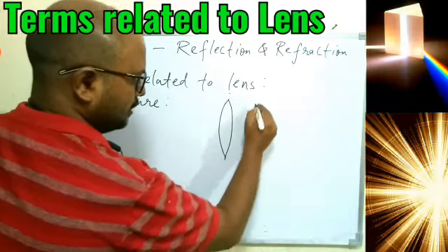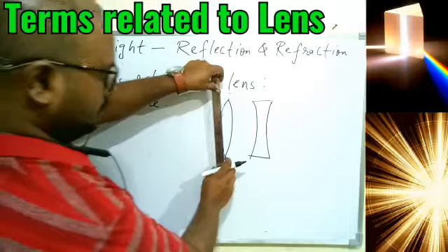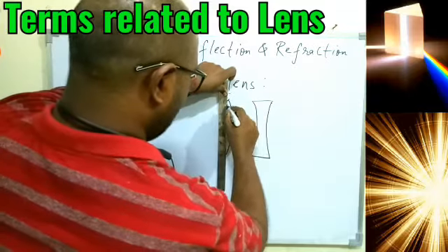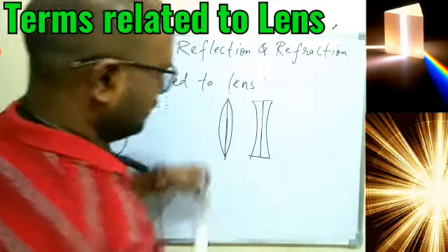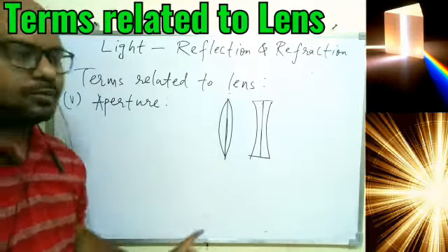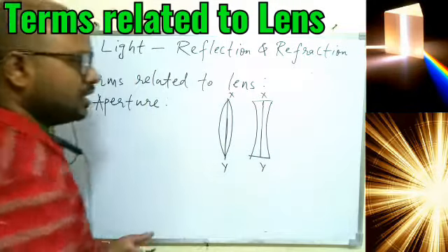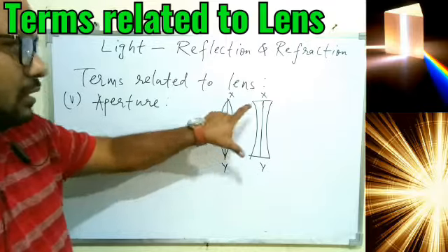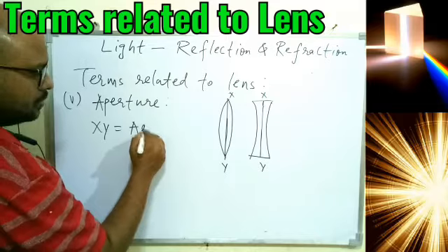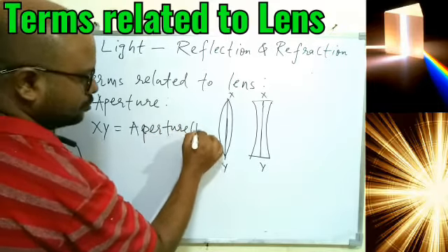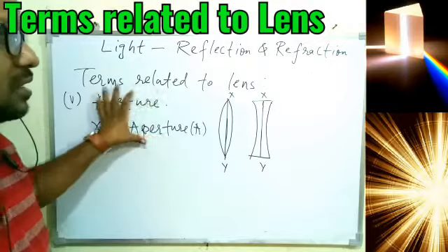If this is the lens and this is the lens, concave and convex, from the center, if you draw the line here and here also, the line which is at the center of the lens, let this center line be called XY. So this XY is the overall length of the lens, and this length is basically called aperture. So here we can say XY is your aperture, which can be written as A also. This is the overall length of the lens through which the light will pass.